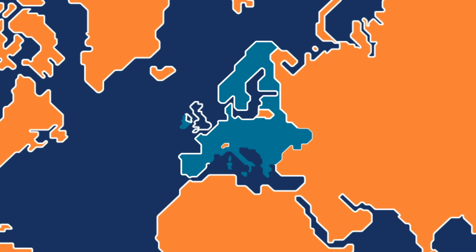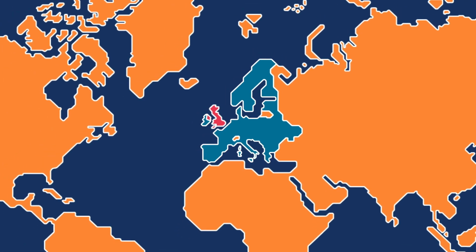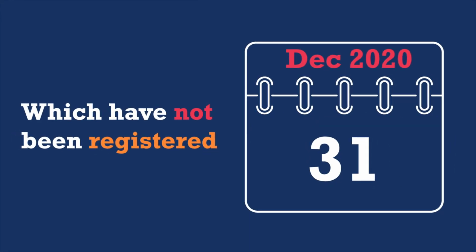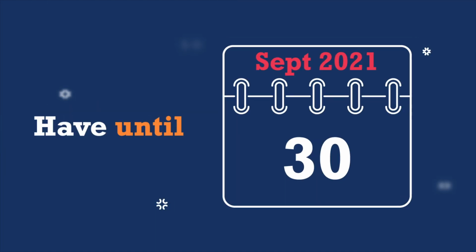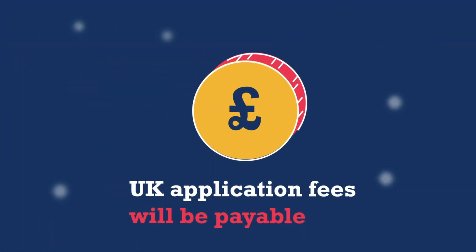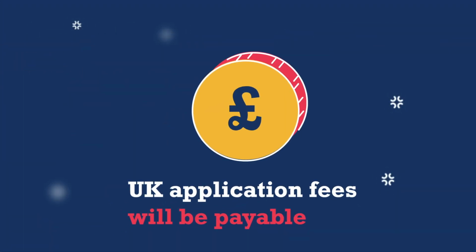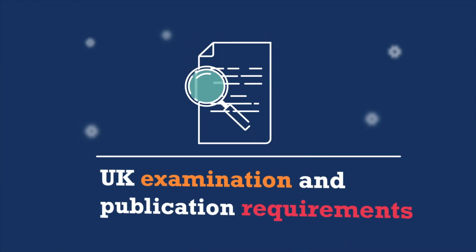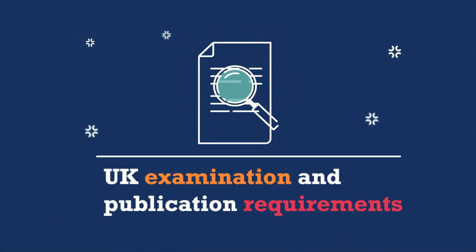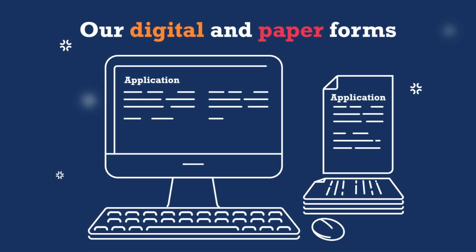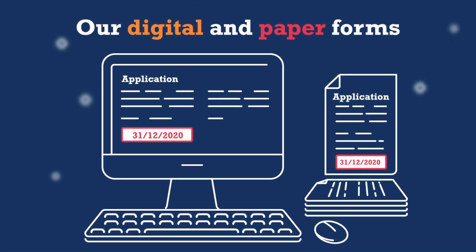EU and international trademarks, designs and registered community designs, which have not been registered by the 31st of December 2020, have until the 30th of September 2021 to retain the earlier filing date. In this case, UK application fees will be payable, and the application will be subject to UK examination and publication requirements. Our digital and paper forms have been amended to include a new section for claiming the earlier filing date